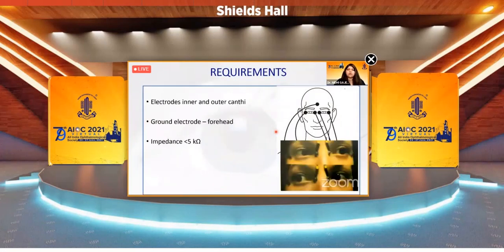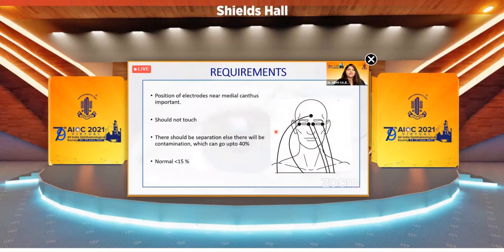We have electrodes on the inner and outer canthi, and a ground electrode placed on the forehead. The impedance should be less than 5 kilo ohms. The position of the electrodes near the medial canthus is important. They should not touch, and there should be some separation, else there will be a contamination in the recording. Normal should be less than 15%.